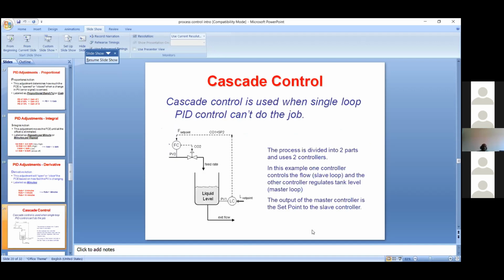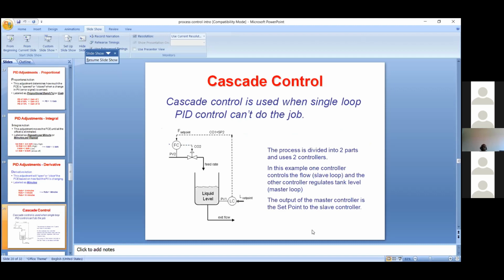Cascade control is another very important control method we are using in an industrial environment. For example, take a power plant boiler: the feed water level in the steam drum has to be maintained at 50%. This is a mandatory requirement for any boiler.